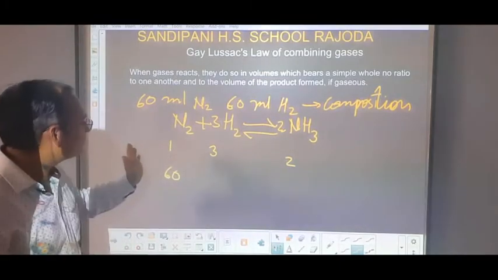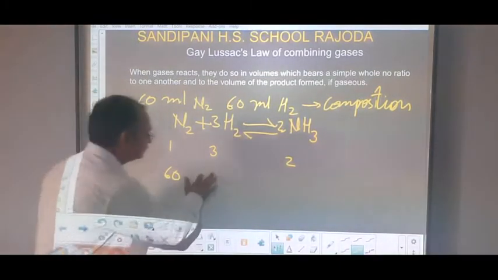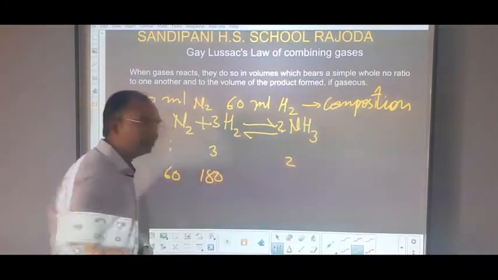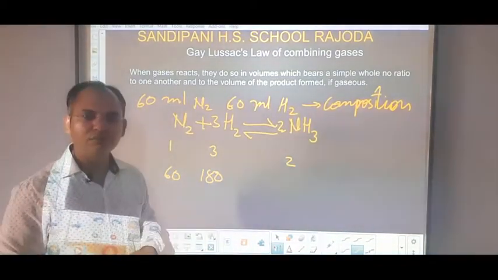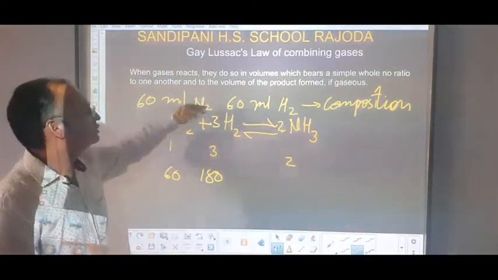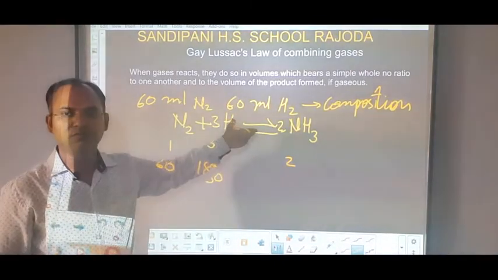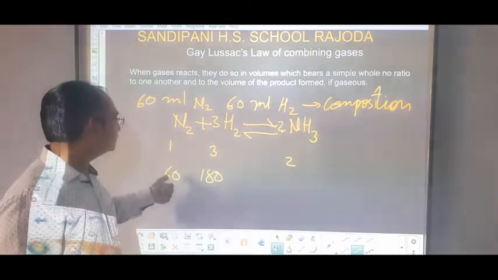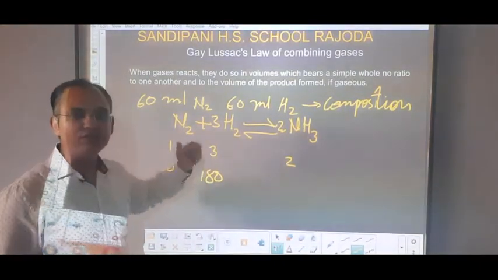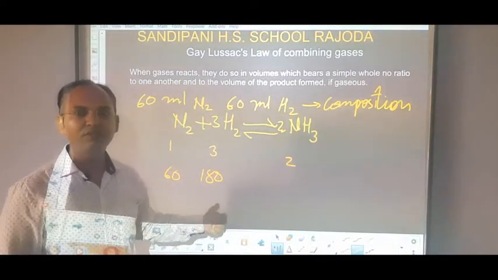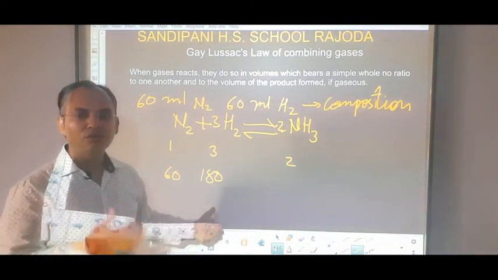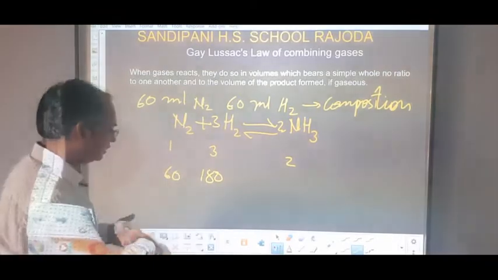So 180 ml, but do we have 180 ml hydrogen? No, we have only 60 ml hydrogen. But in order to completely react with the 60 ml nitrogen, we will require 180 ml of hydrogen gas. So we will go in the reverse direction.